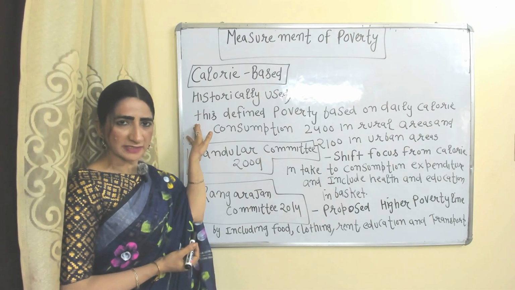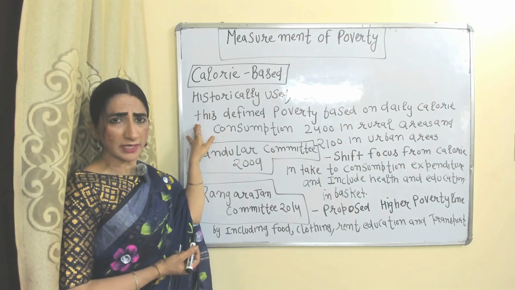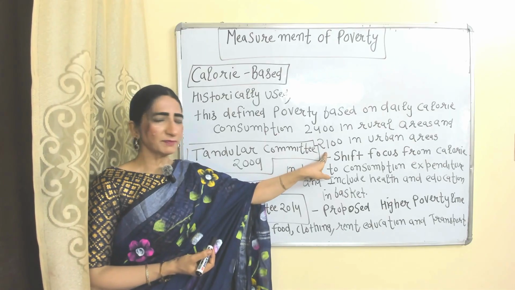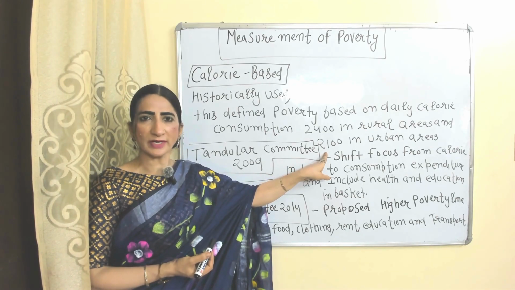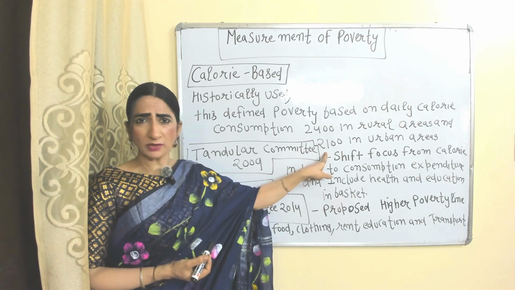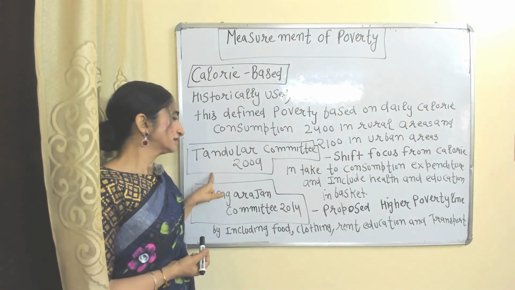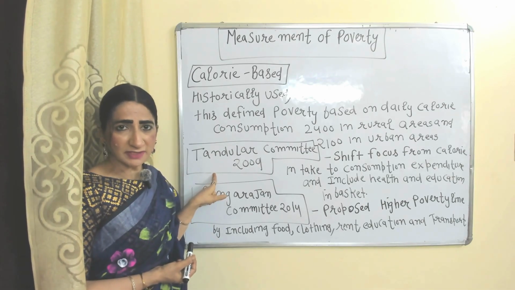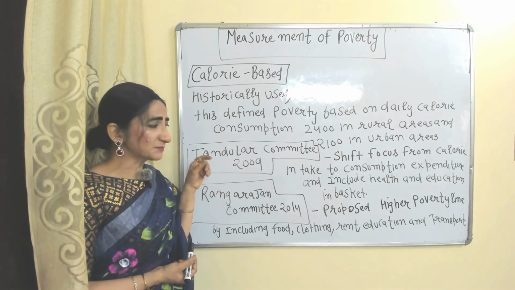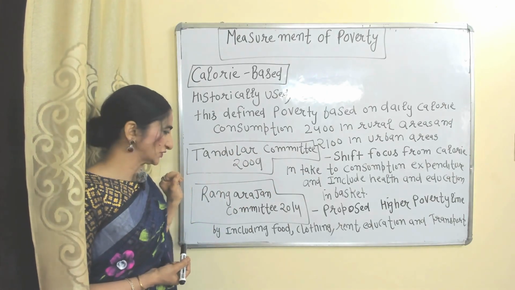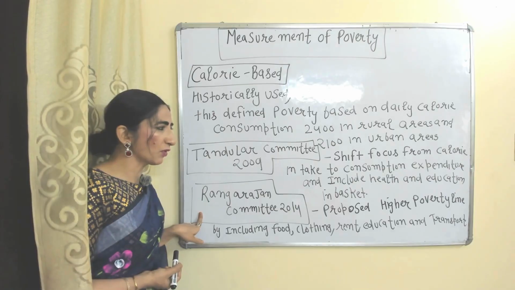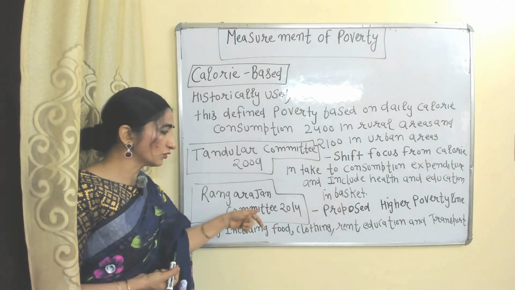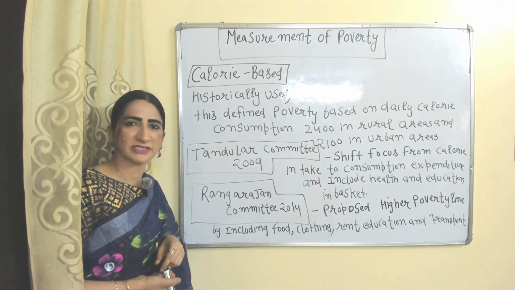According to the calorie based approach, if in a rural area you consume 2400 calories per day, and in an urban area you consume 2100 calories per day, then you are not considered poor. But the Tendulkar committee shifted focus to consumption expenditure. That means it measures poverty by how much expenditure you do on health and education. The Rangarajan committee proposed a higher poverty line by considering how much expenditure you do on food, clothing, rent, education and transport.